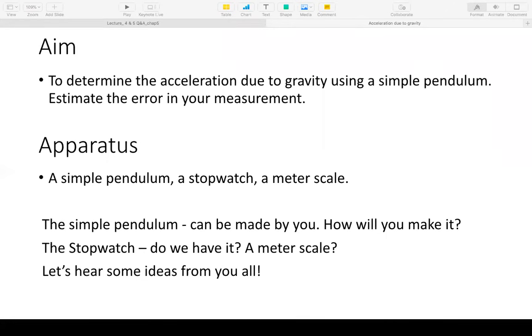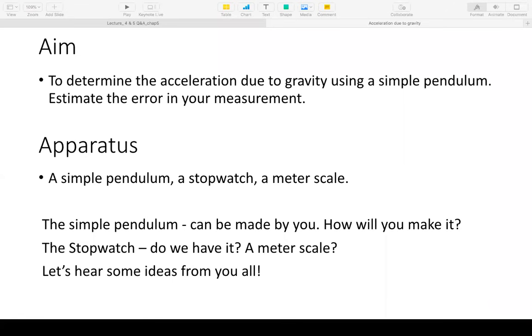Therefore you should choose an object which you will use as the bob to be somewhat heavy, so that it will pull on the string and the string will remain vertically taut once you tie it up to a rigid support, such that there is scope for this assembly of string and the bob to oscillate in a plane unhindered. The point where the string is tied to a nail or a bar must be very tightly tied, so that there is no play in that place where you tie the knot. It must be a fixed point.